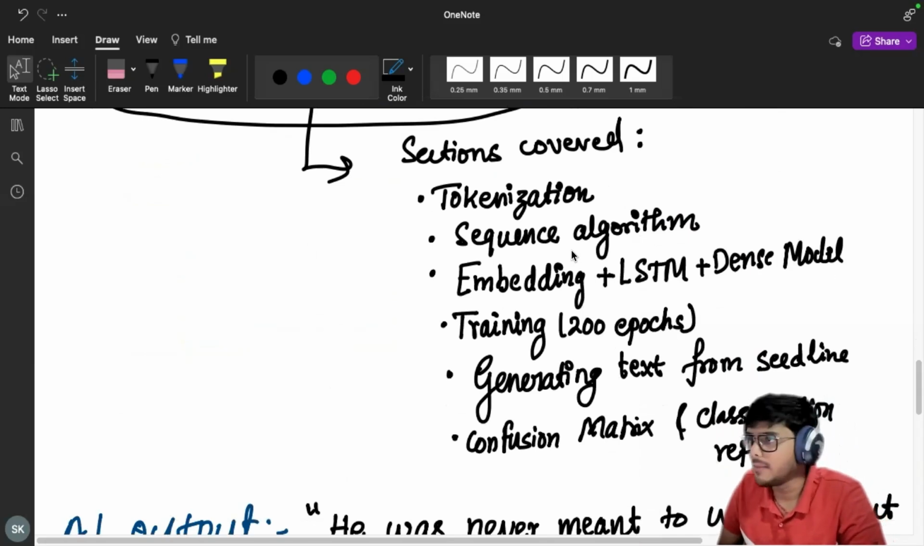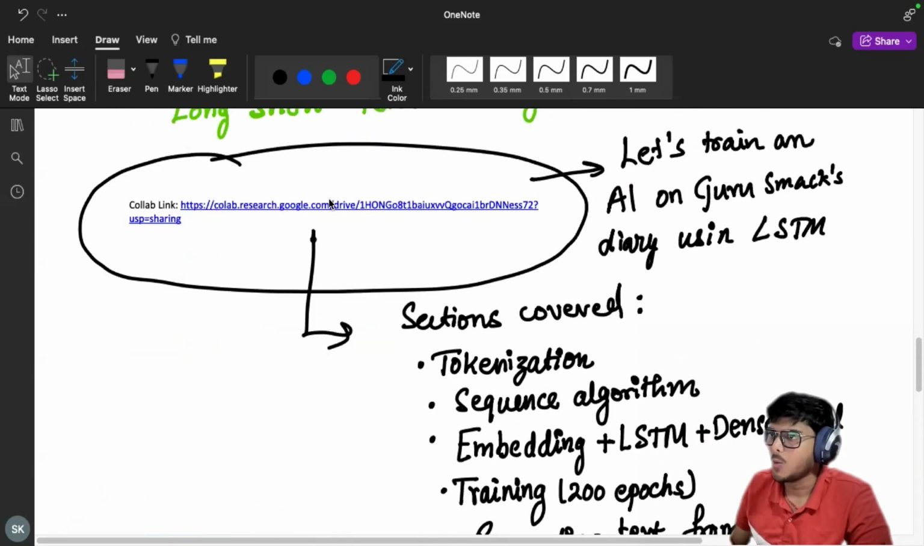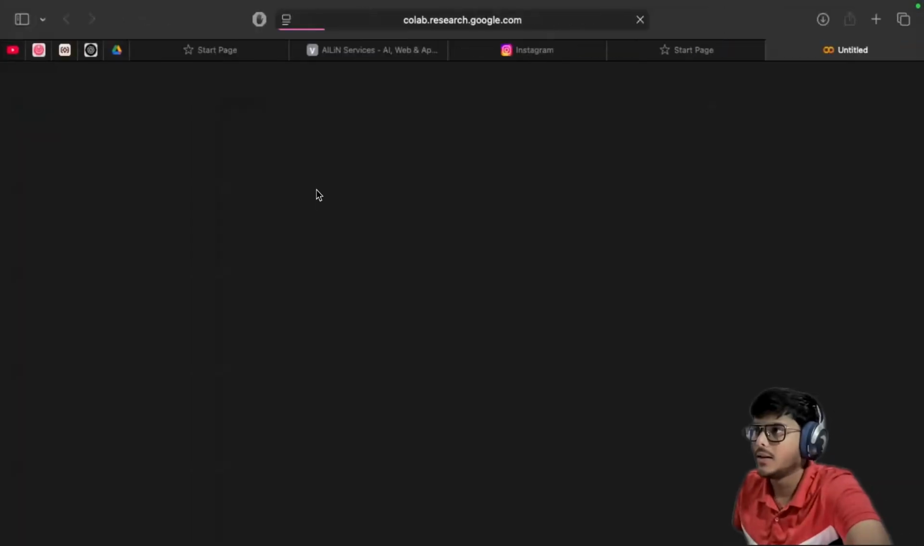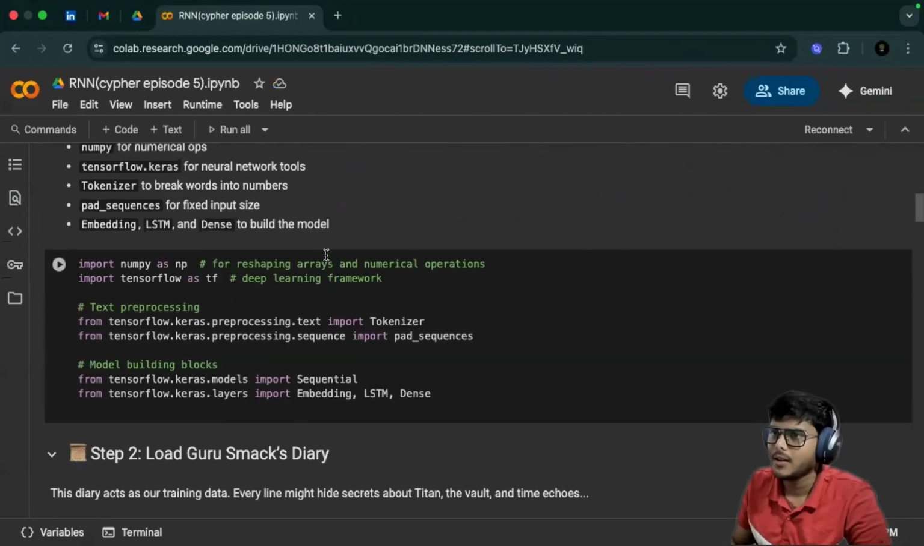What will you learn in this Colab lecture today? We're going to learn about tokenization, sequence padding, embedding plus LSTM plus dense model, training around 200 epochs, generating text from a seed line, confusion matrix, and classification report. Let's go. So I have already opened it over here. You can see over here, right?